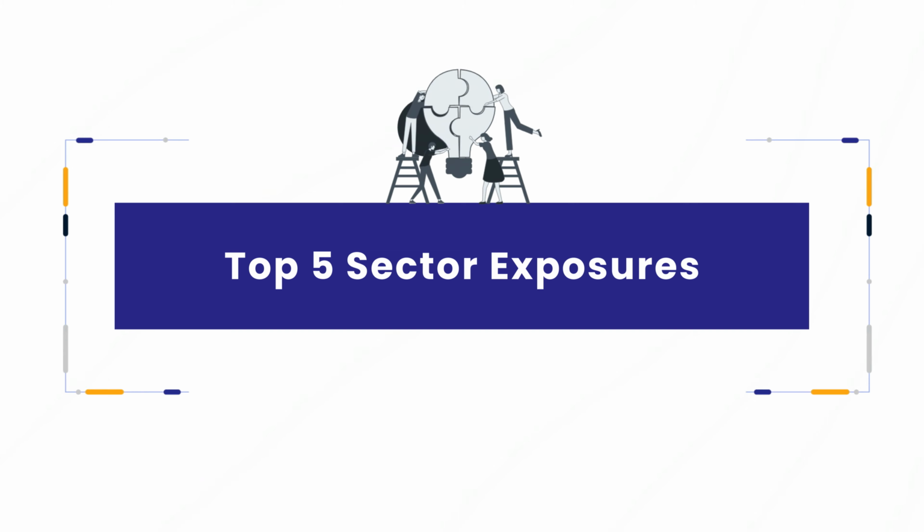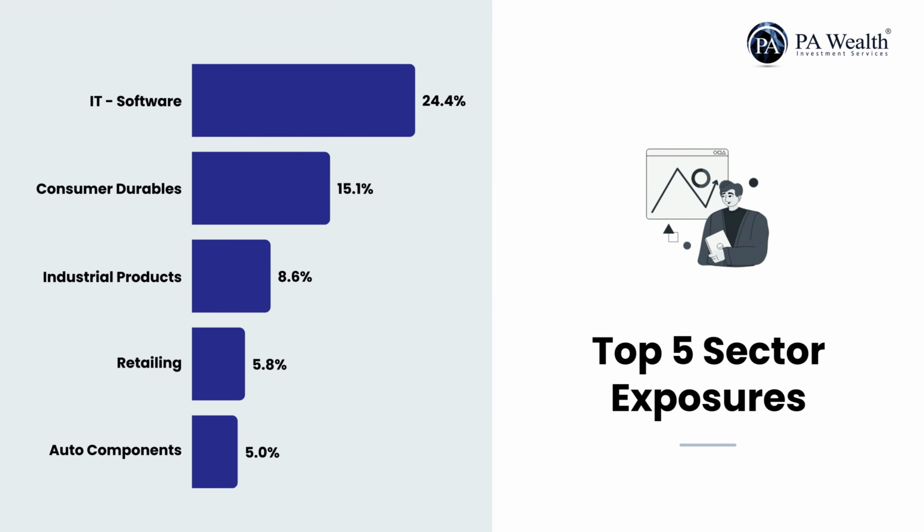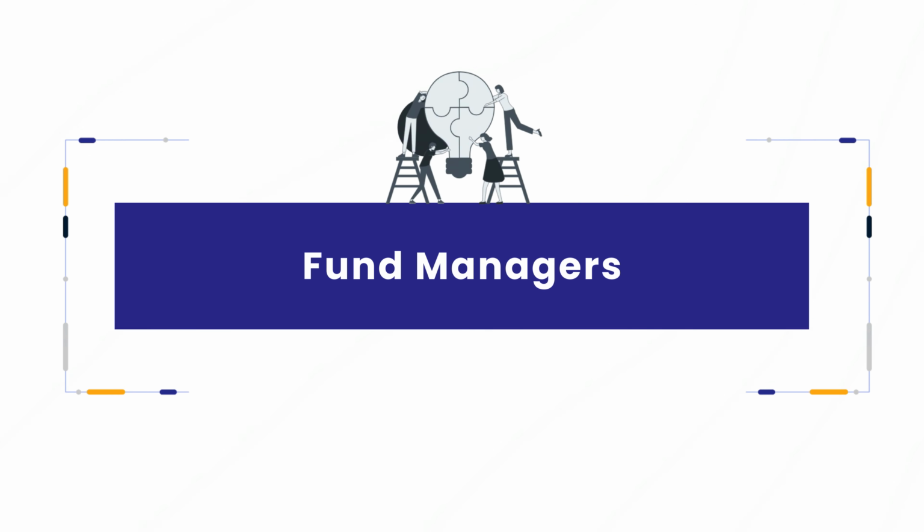Let's now look at the top 5 sector exposures. Here's a breakdown of its top 5 sector exposures, which includes IT software, consumer durables, industrial products, retailing and auto components. Now, let's look at the fund managers of the scheme.